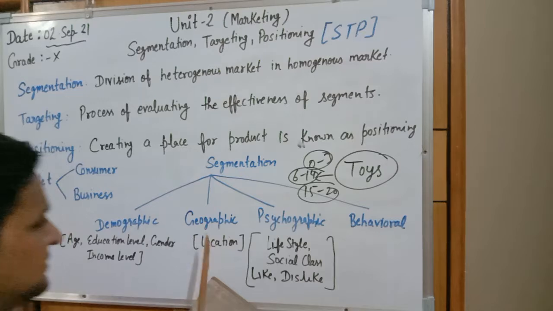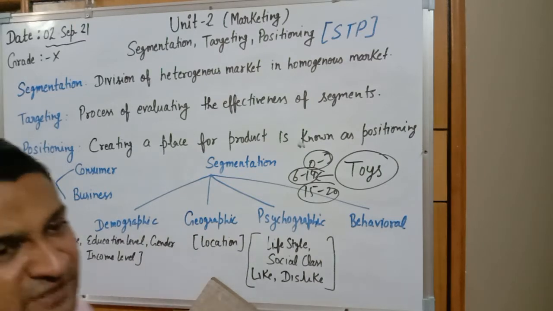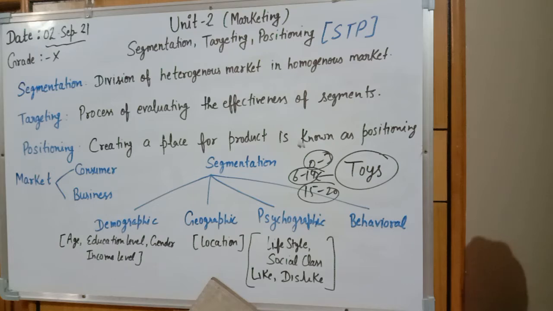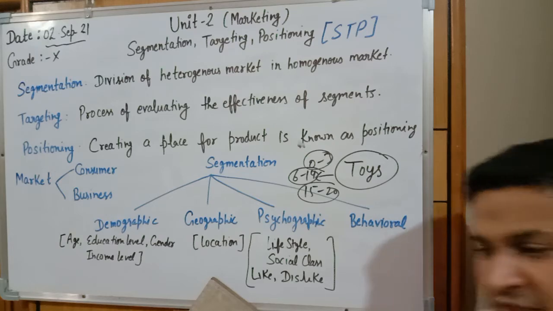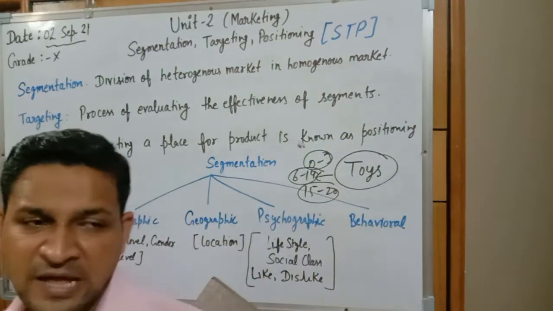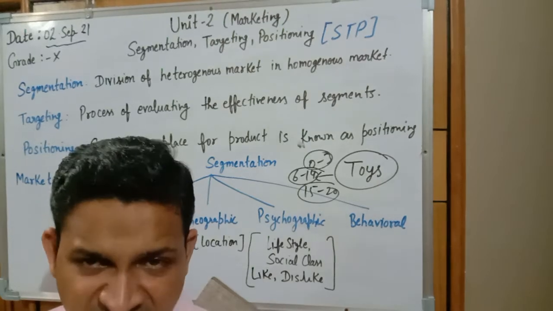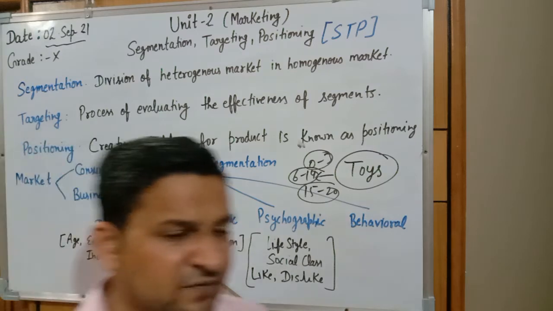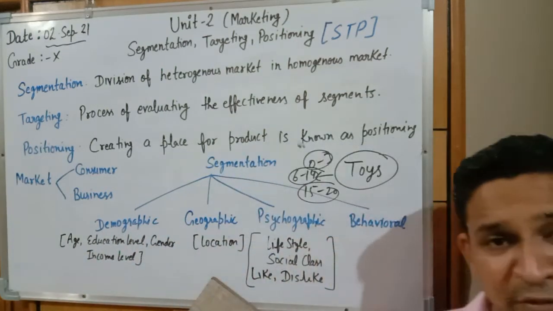The second one is geographic, dividing the market on the basis of location, area or state. In this we are trying to find out where we can sell the product, in which area, in which season. Location to location we are dividing the market, where we are getting more sales, where we are getting less sales.